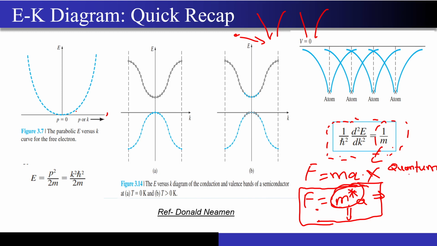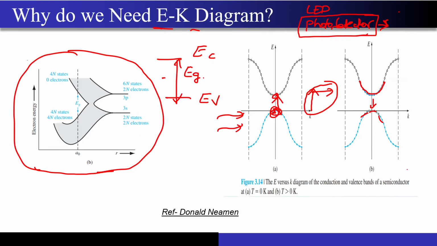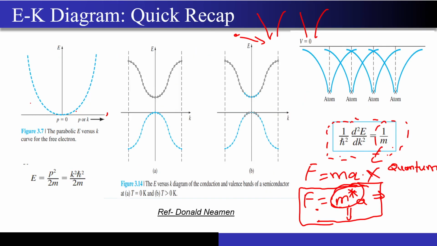So these were the two important reasons why we moved to the EK diagram, because this information was not clearly visible from this particular diagram, where on the x-axis you just have distance and on the y-axis you have energy, right? So I needed these EK diagrams to get two things. The first one, of course, is to identify the direct and indirect band gap, and the second one is to get to this concept of the effective mass, right?